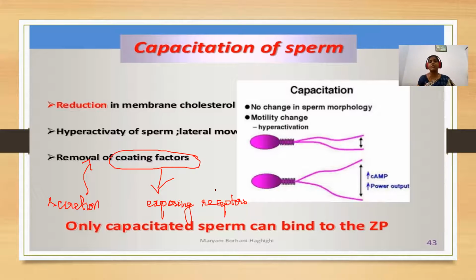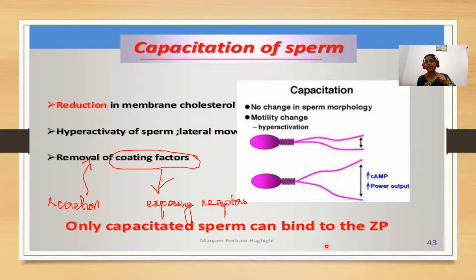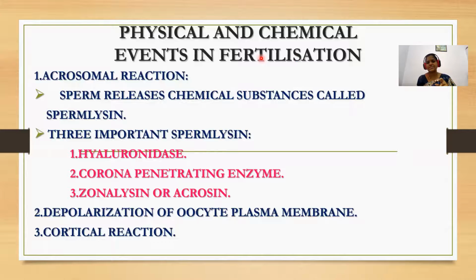This process of removing the coating substance from the acrosome, the head portion of the sperm, we call capacitation of sperm. That is, the sperm is gaining the capacity to fertilize our ovum. Only the capacitated sperm can bind to the zona pellucida. Only the capacitated sperm can bind to the matured ovum. So this is what we call the capacitation process.